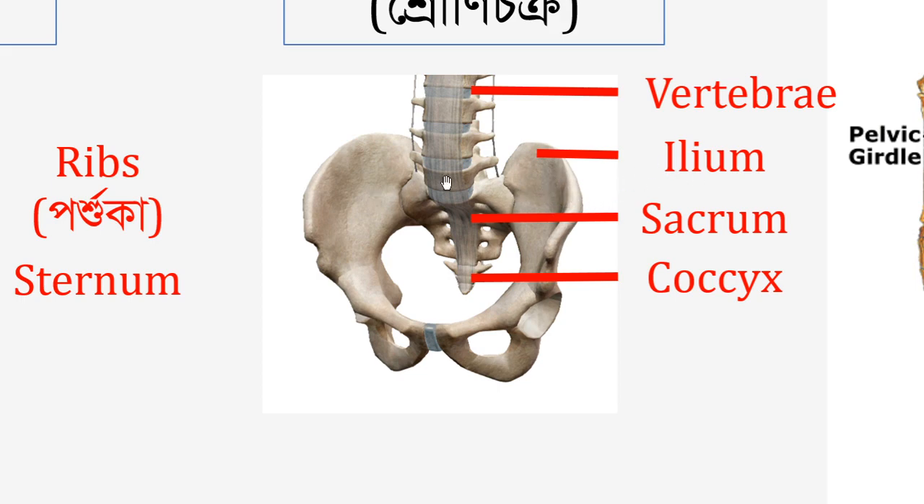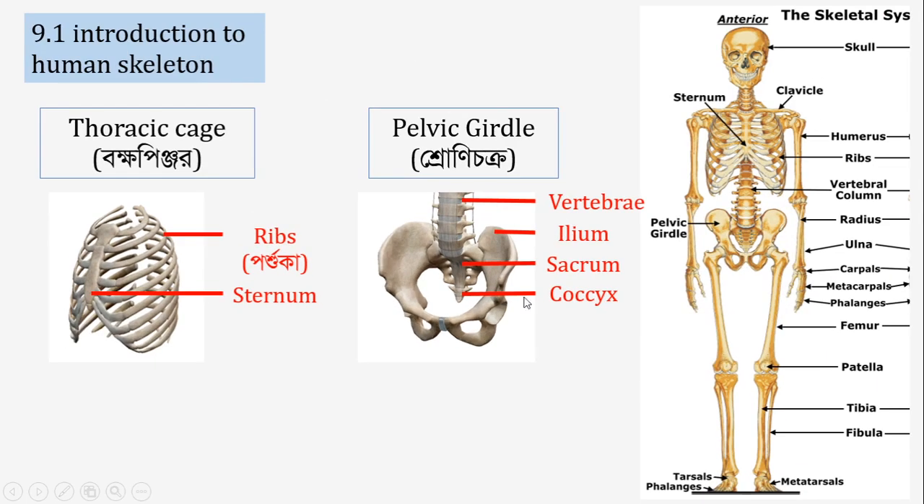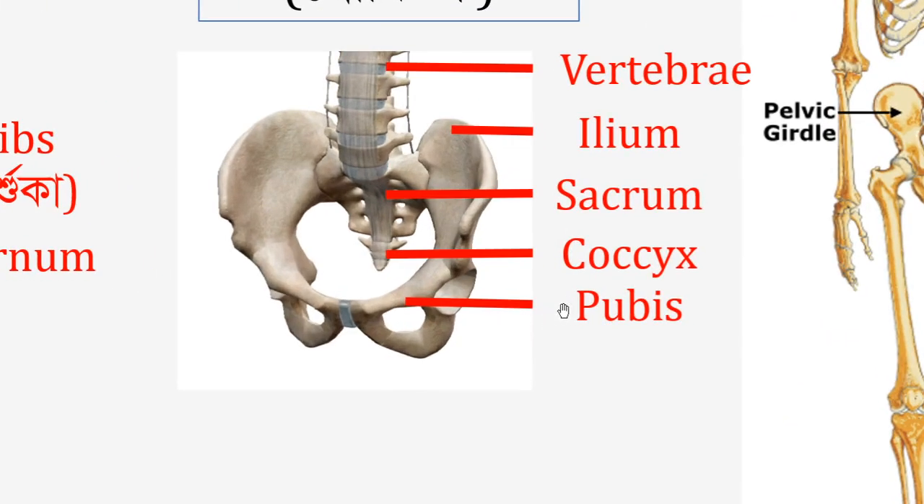So the right ilium and the left ilium, and the bottommost parts are called pubis. In your book there is a small printing mistake: the top bone should be ilium, not pubis, and the bottom bone should be pubis, not ilium. So you should correct the mistake in the figure in your book.